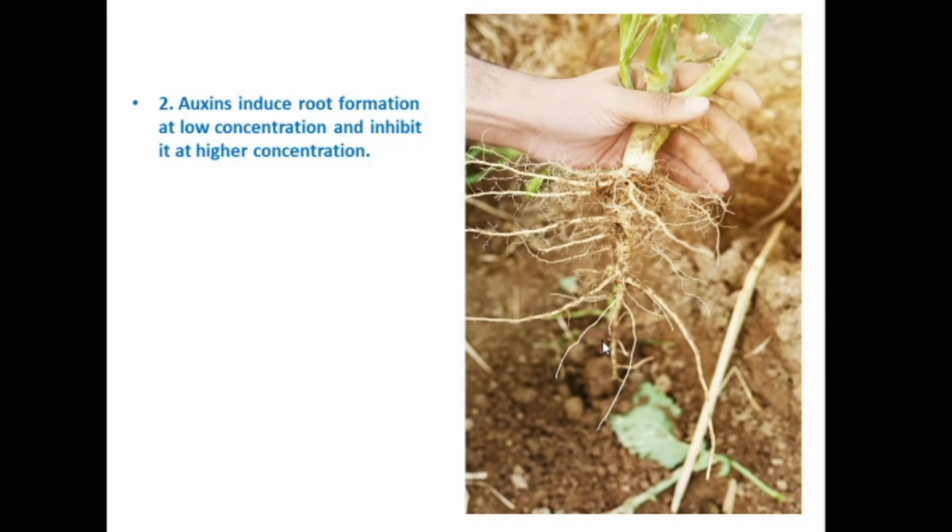Then auxins induce root formation at lower concentration and inhibit it at higher concentration. So based on the concentration, it carries out both root formation and root inhibition.